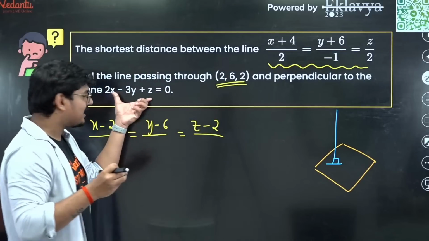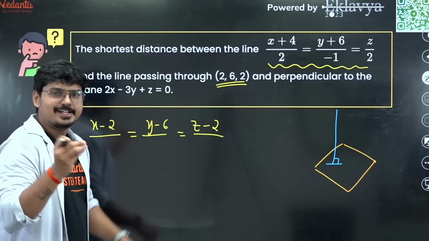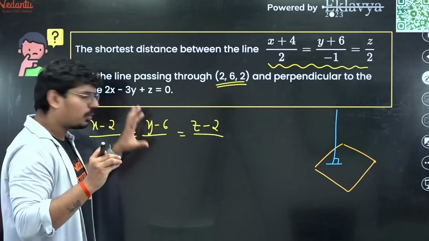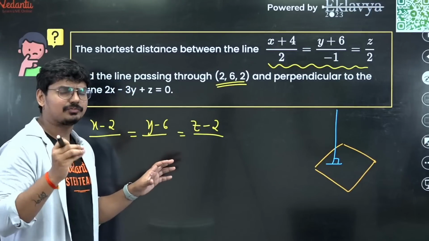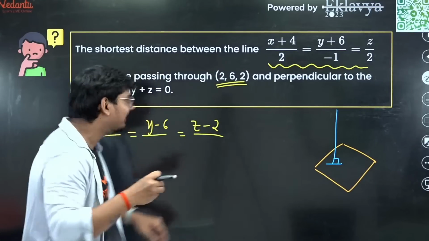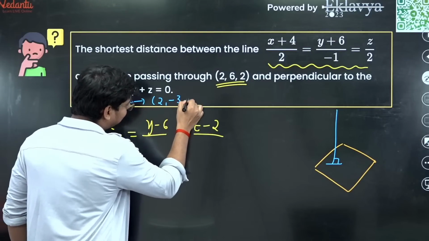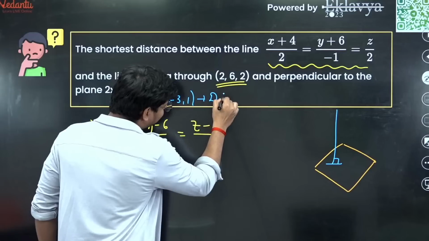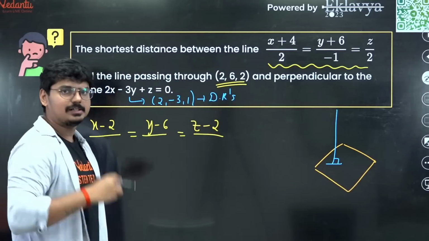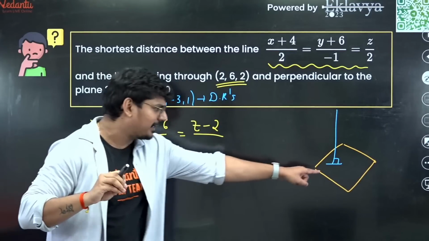From the equation of this plane, you'll get to know the direction ratios of the vector perpendicular to the plane. From the equation of the plane, we know that 2, minus 3, 1 are the direction ratios of the vector perpendicular to the plane.